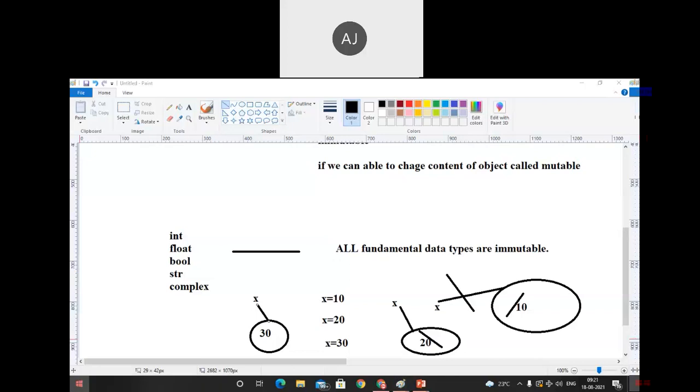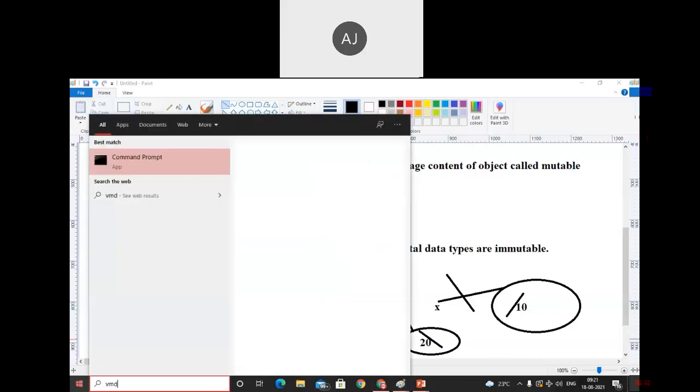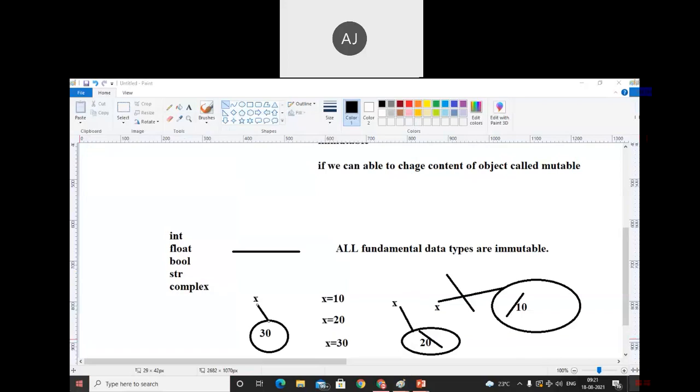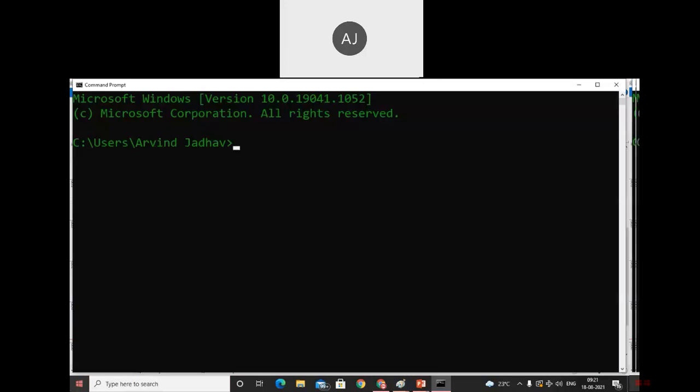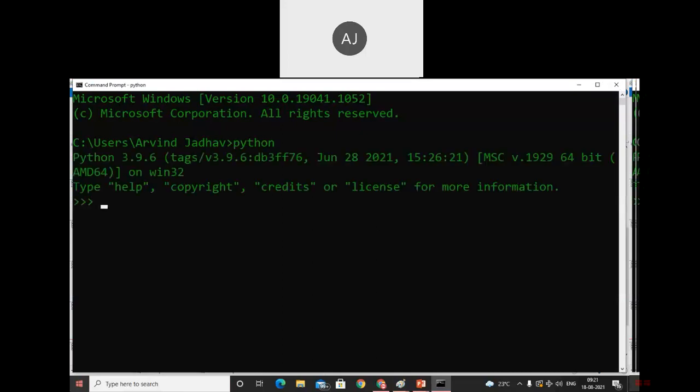Here I will open the command prompt. In that command prompt, just type python. See, in the last section I taught one topic, or we can say one function called the ID function.